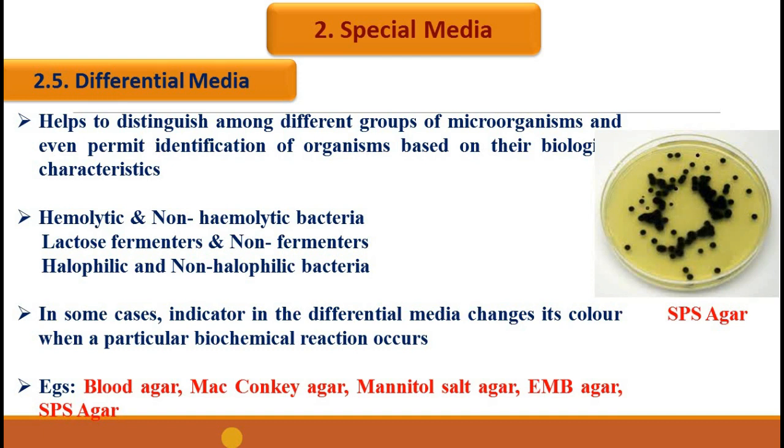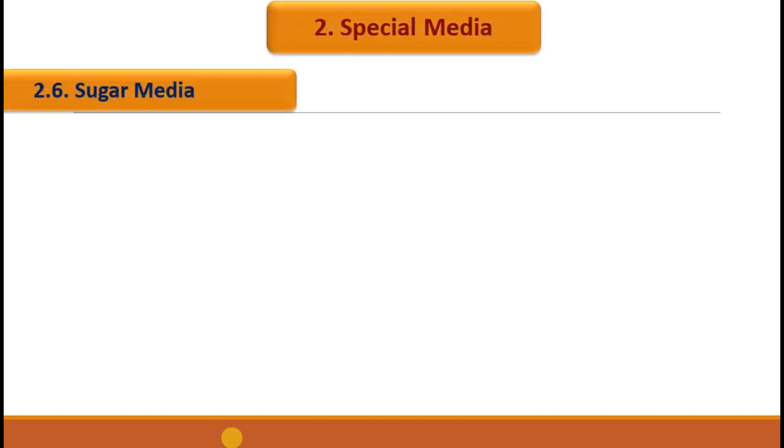Sulfite polymyxin sulfadiazine agar or the SPS agar, which is a selective media for Clostridium botulinum, can also serve as a differential media. Clostridium botulinum produces black colonies on SPS agar because of the production of hydrogen sulfide by the organism from the sulfur containing additives. As this media is helping to differentiate the Clostridium botulinum by the production of black colonies, it is also considered under the differential media. Sixth category under the special media is sugar media.